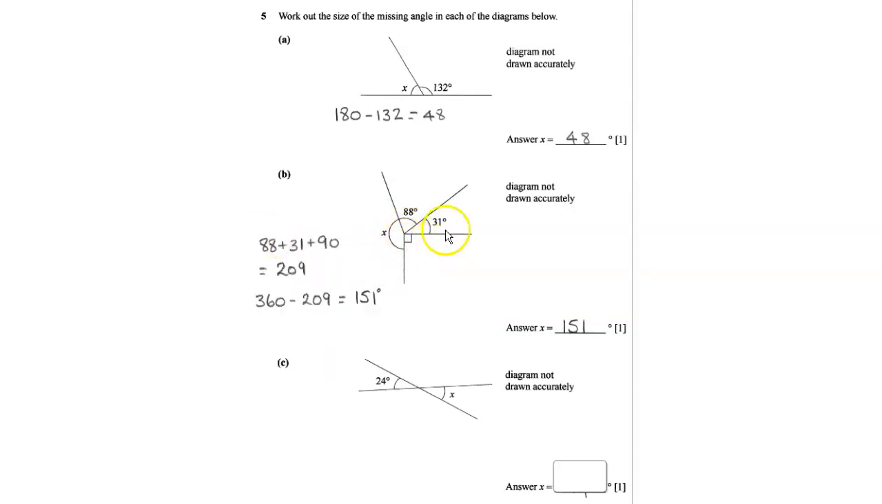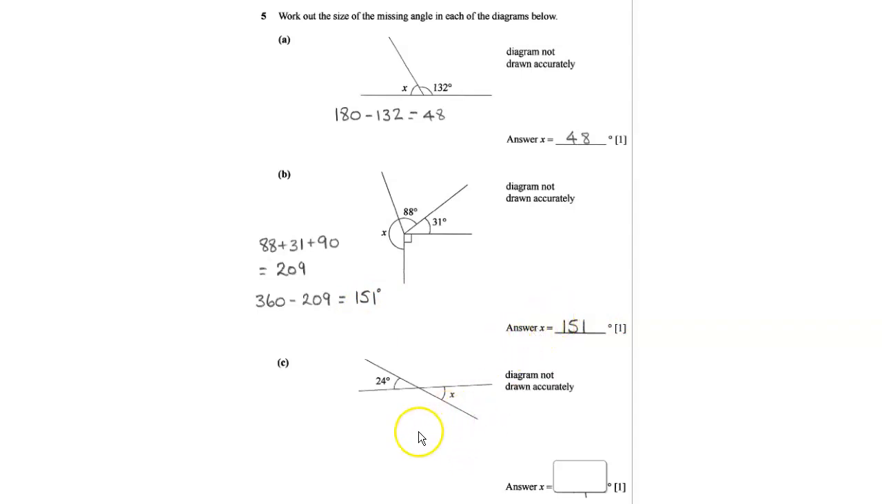So what we've got around a point here is 360. One of the angles is a right angle, so we add up these angles here. So it's 88 plus 31 plus 90, which is 209. And because angles around a point is 360, we do 360 take away 209 equals 151. So that is your missing angle, 151.